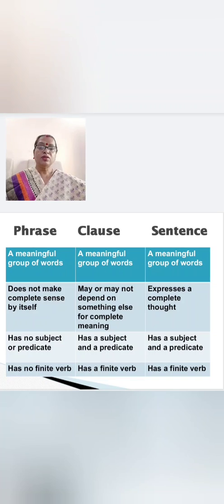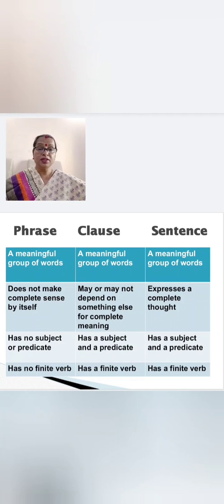Then the next is subject or predicate. A phrase does not have a subject or predicate, no verb. But a clause has a subject and a predicate. A sentence also has a subject and a predicate.